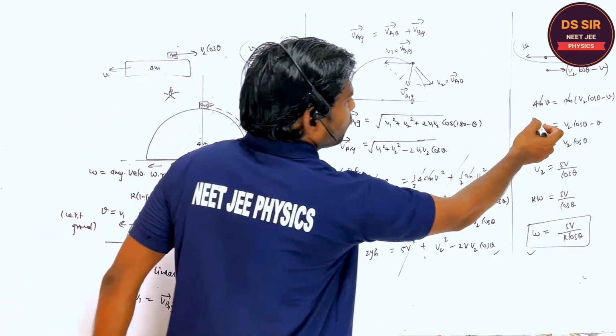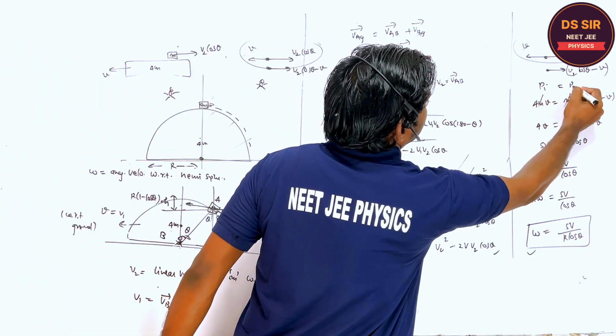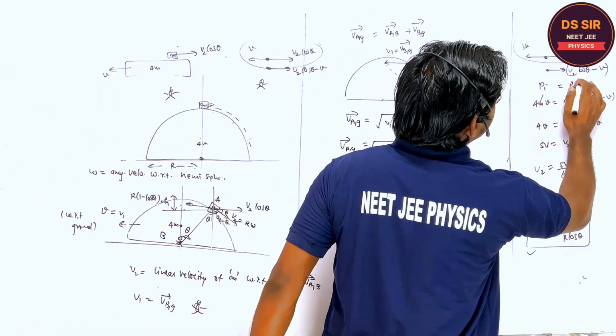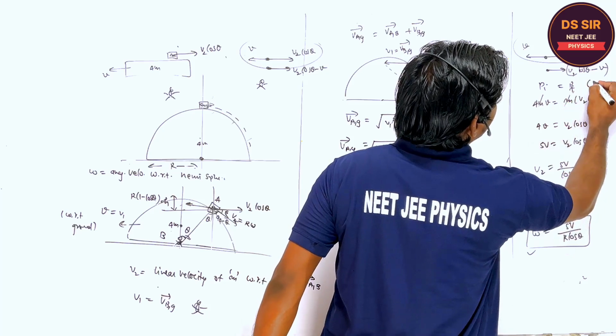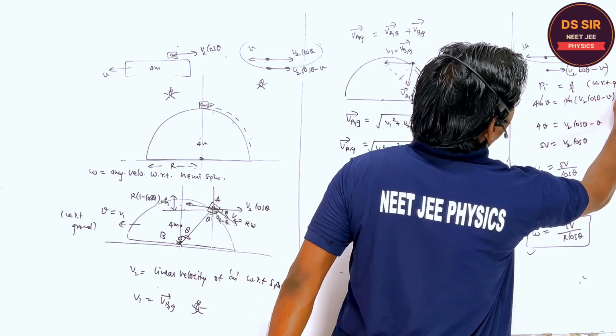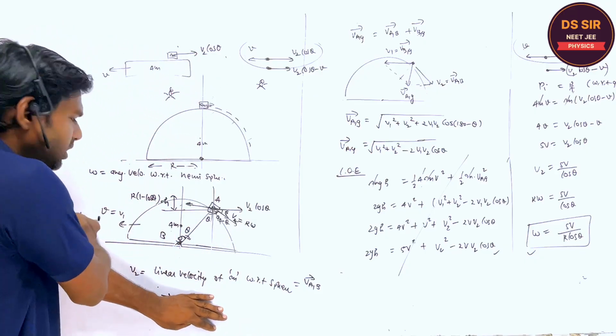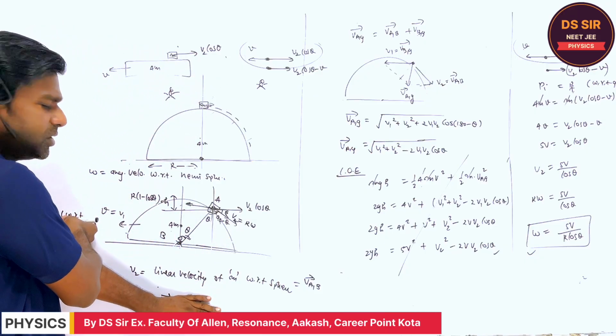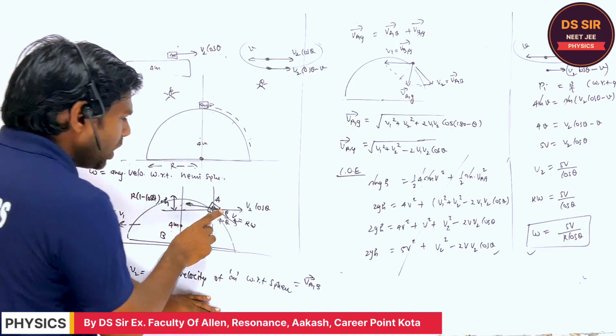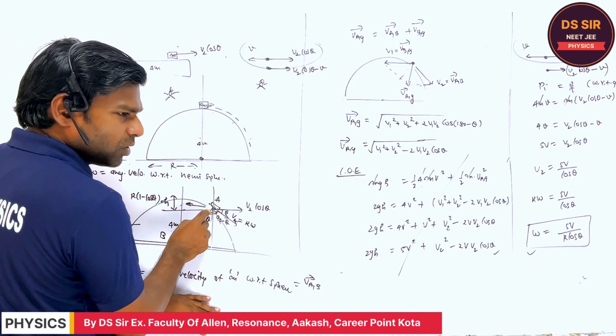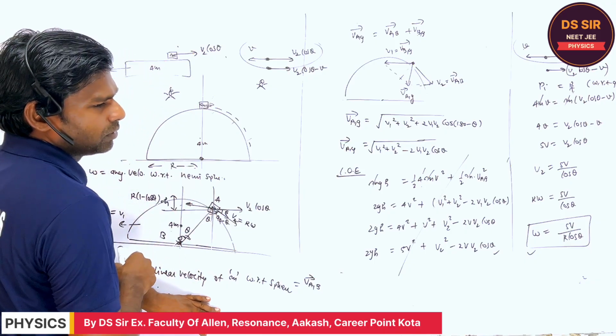So you have to take the conservation of momentum with respect to ground. So I have to find its speed or velocity with respect to ground.